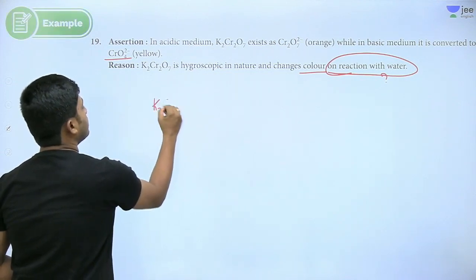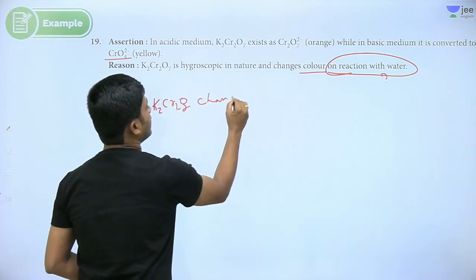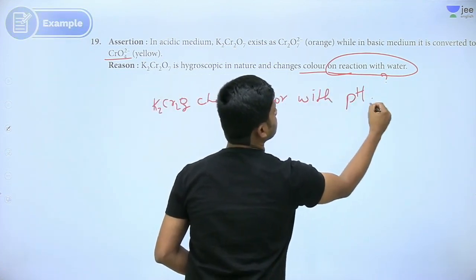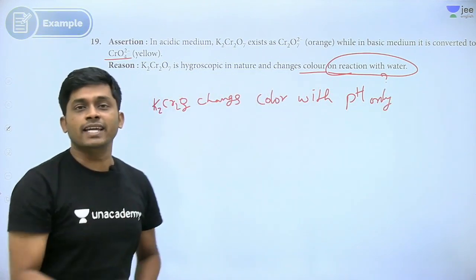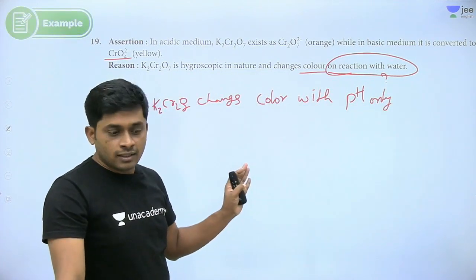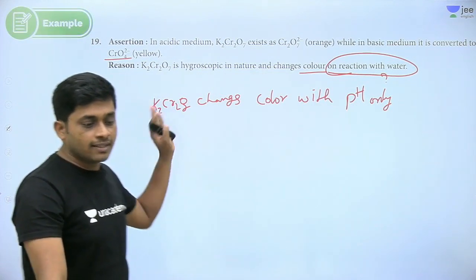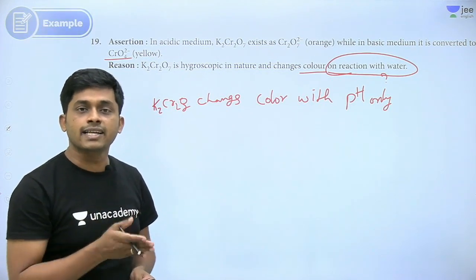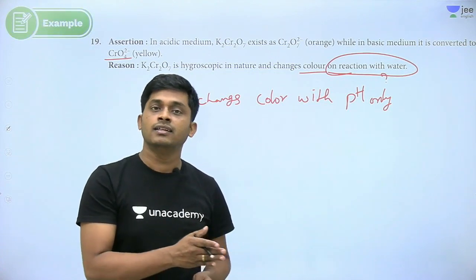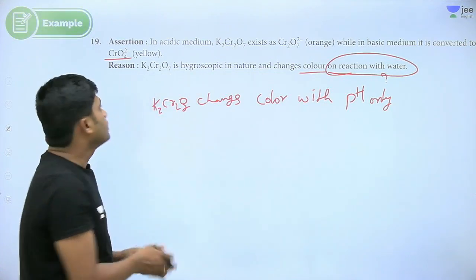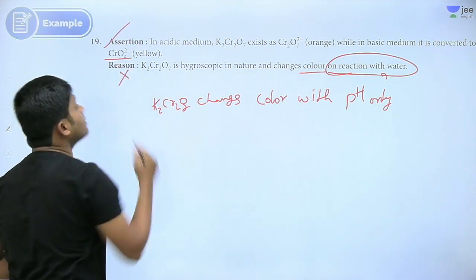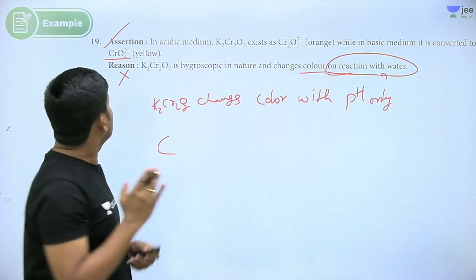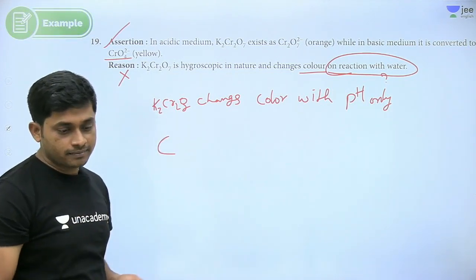Second statement: it is hygroscopic and changes color. Dichromate changes color with pH only, not with water. With water it is not changing, only with pH. In basic nature, it becomes yellow, chromate is formed. In acidic nature, it becomes dark orange. Okay, right, only with pH. So this statement is correct and this one is wrong. So option C: assertion is correct, the reasoning is wrong. Next,